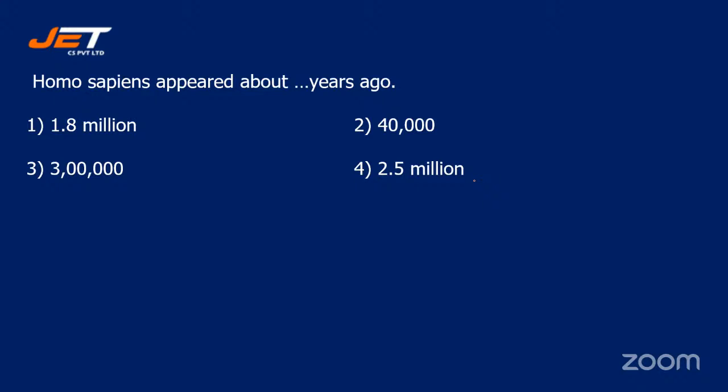Quick, students. Okay, as I can see, students, revealing the correct answer for this question, that is option number three, 3 lakh. Not 2.5 million, but 3 lakh years ago, Homo sapiens appeared.